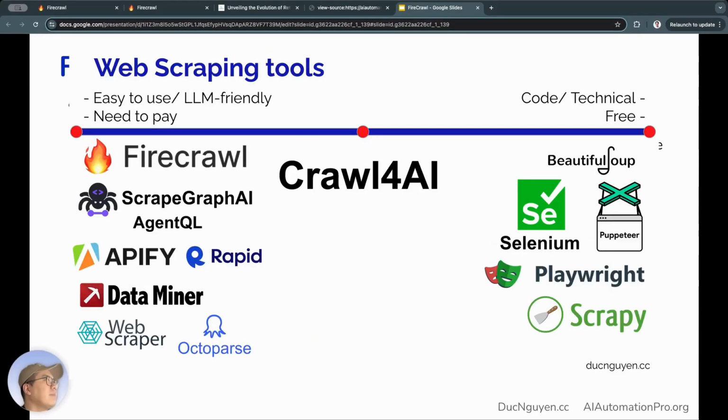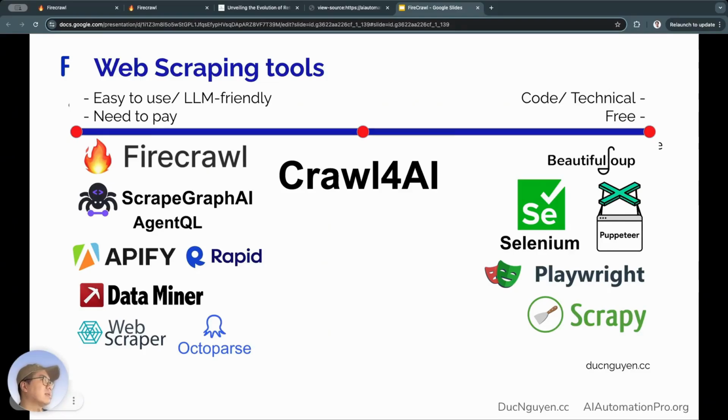That's why, in the video about an overview introduction to web scraping with AI in 2025, I listed a lot of tools. For the purpose of web data scraping, FireCrawl is just one tool among many out there. In this video, I chose FireCrawl to introduce to everyone because, as I said, it's easy to use. It has a lot of features, and every feature is easy to use. I'll pick this one to demo first, so you can understand what a data scraping tool is like, and how features like scrape and crawl actually work.